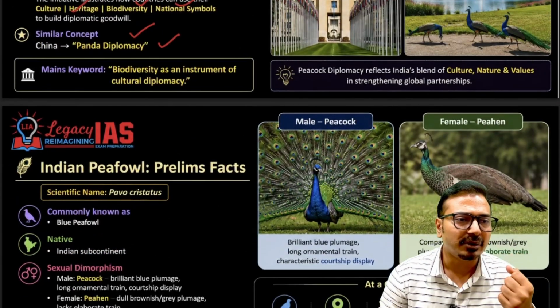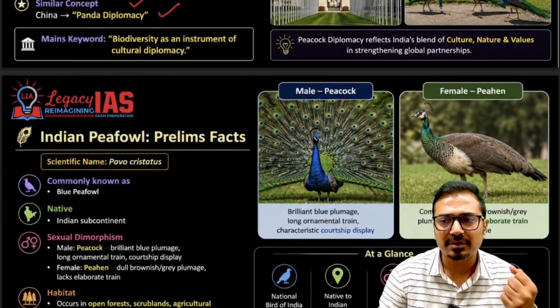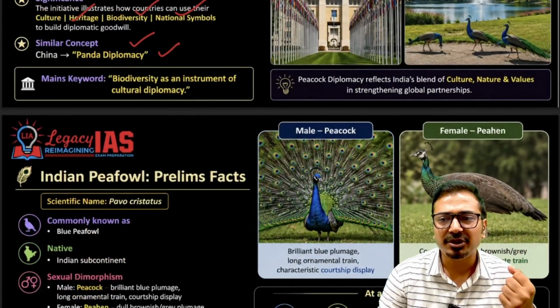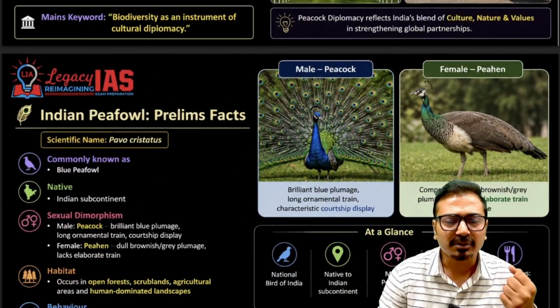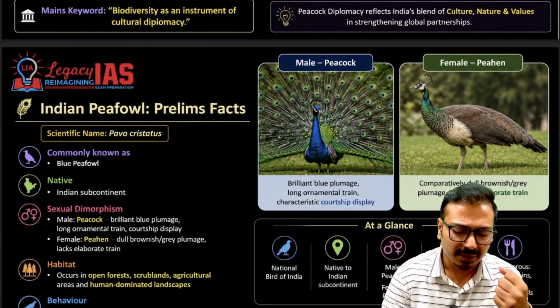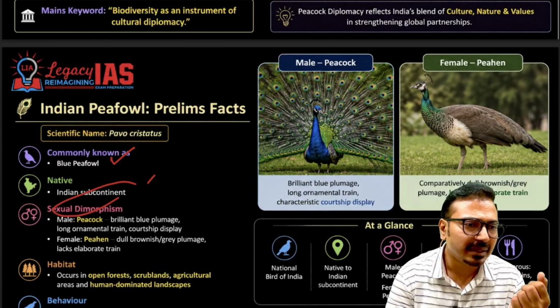Now regarding the peafowl that we have gifted, the basics of that can be asked in the prelims examination. ठीक है, prelims में पूछा जा सकता है about this Indian peafowl. So what are the prelims facts about this? It is the blue peafowl, commonly called the Indian peacock, native to the Indian subcontinent. Sexual dimorphism is there. The male peacock has brilliant blue plumage and a long ornamental train, and courtship display is there. Then the female peahen is dull brown.